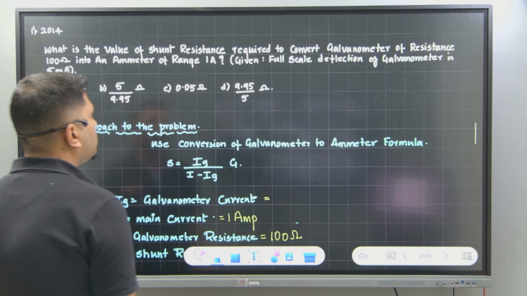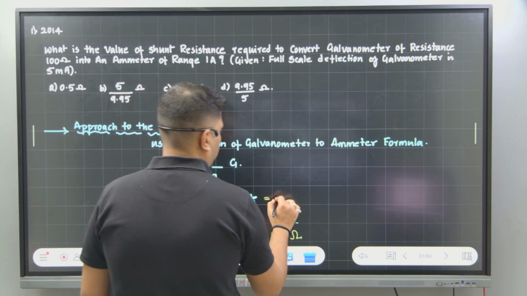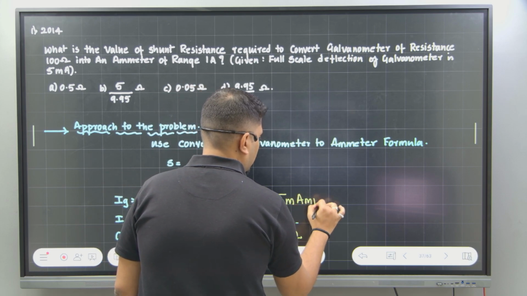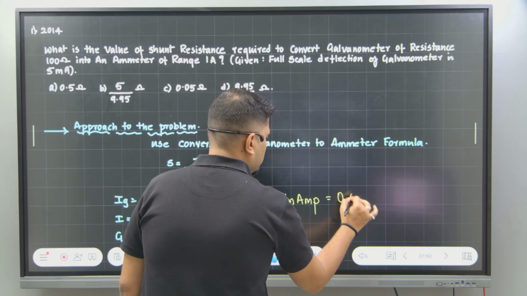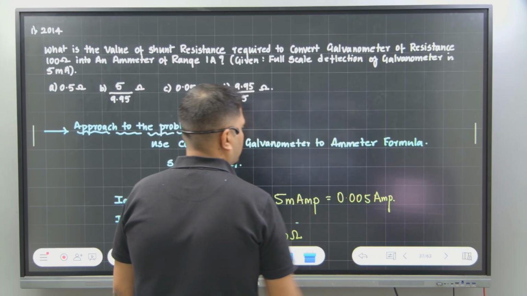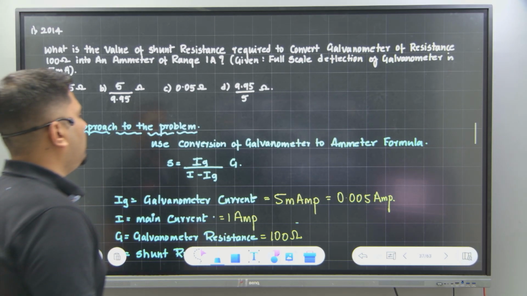And the galvanometer current they have given is the full scale deflection, 5 milliamp, which is equal to 0.005 amp, correct? Now put the value.